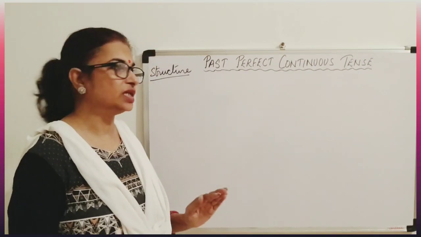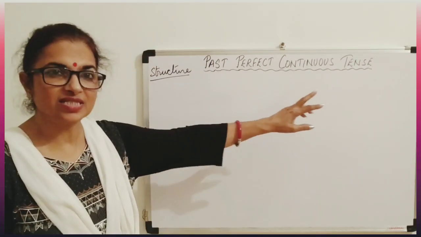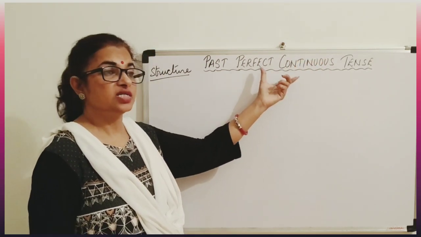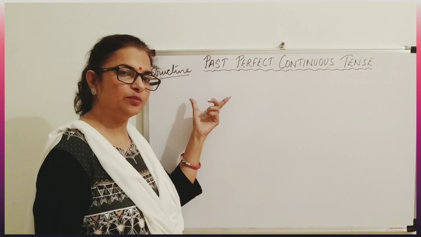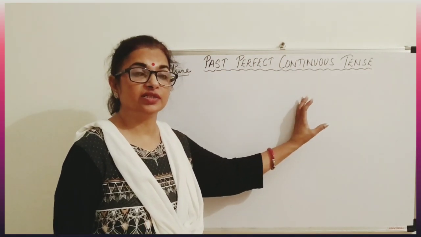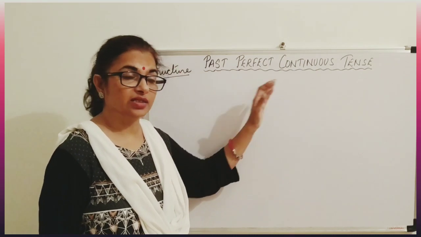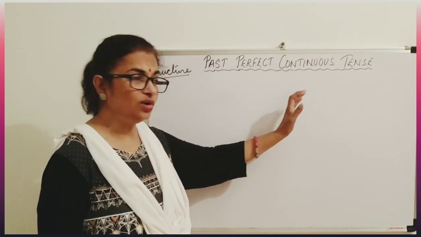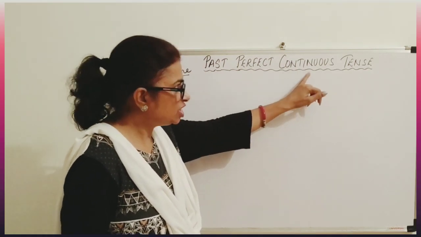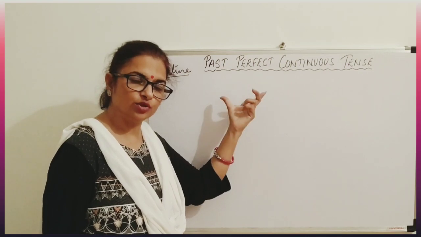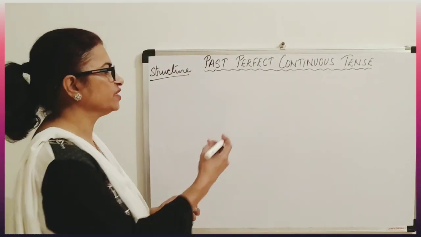Now that you have learnt about the past perfect continuous tense, that it tells you about any action which started in the past and completed in the past itself, but for a longer duration it was there. It had been taking place for a longer duration. So past perfect continuous tense tells you all about the duration. Okay, time duration. Now let us learn about the structure of the past perfect continuous tense.